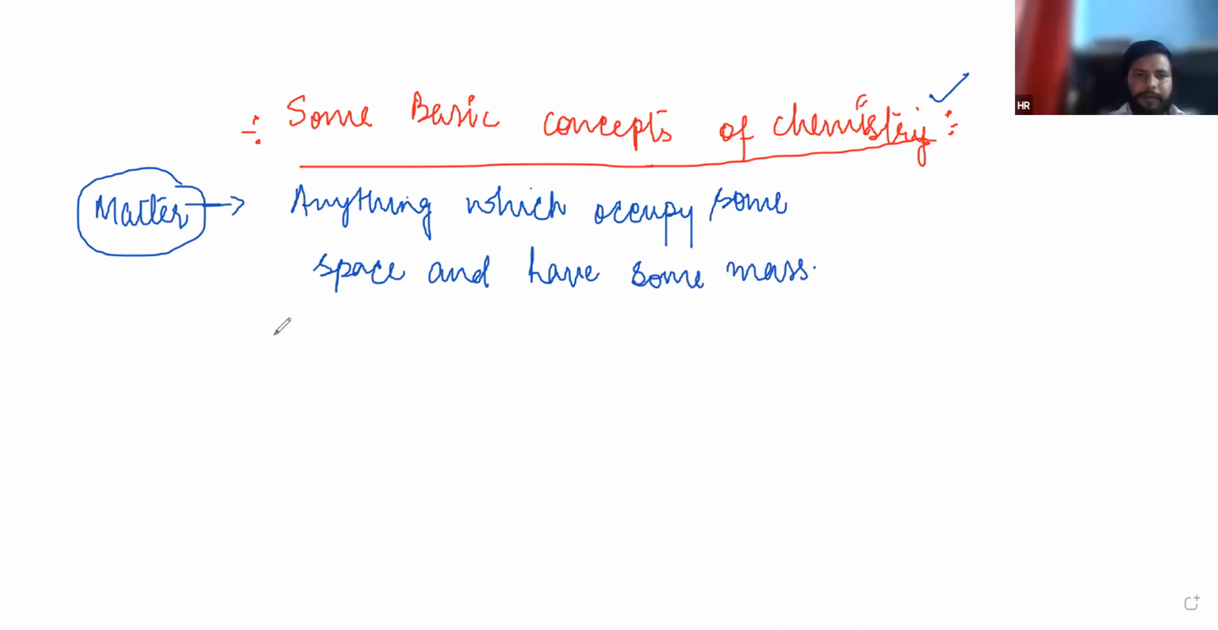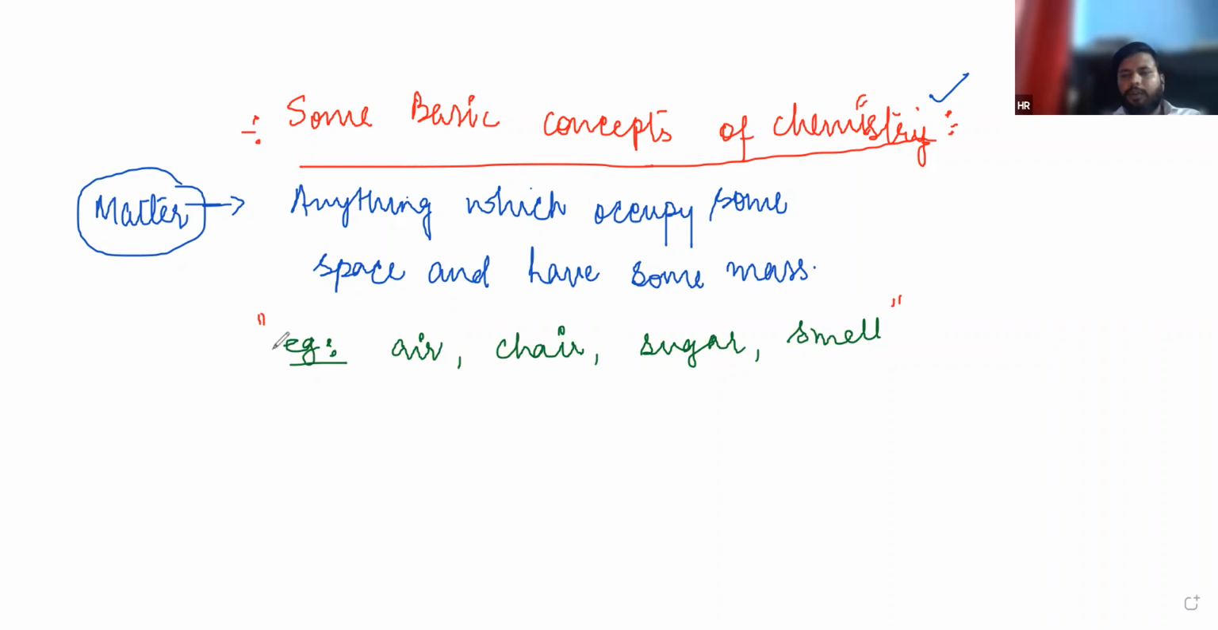So for example, like air, chair, sugar, smell. Pick one: which one of the following is matter and which one of the following is not matter.